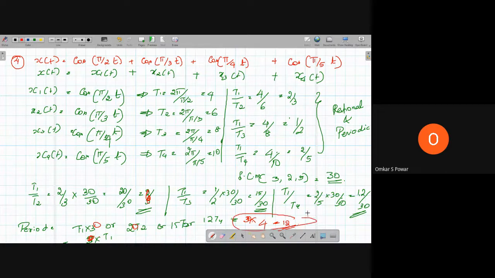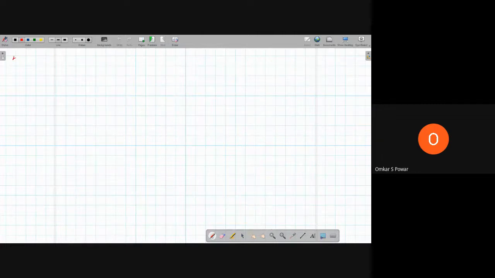So now this is how we solve the problem. We have seen all the problems where we are saying rational, periodic. I have not shown whether it's irrational or not. So let me take a problem where it is irrational so that you will get a correct idea. Now we will solve a problem which is not periodic, so which is irrational.